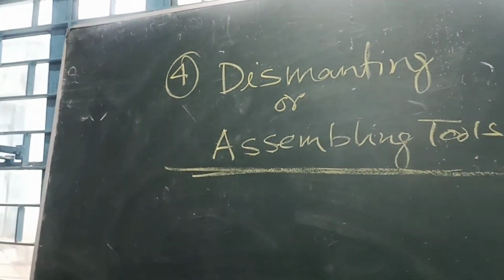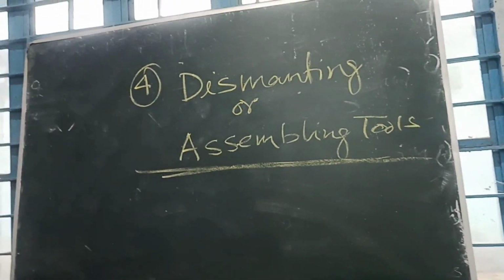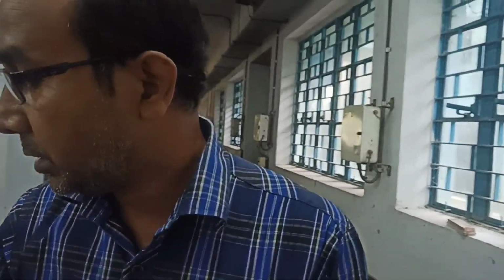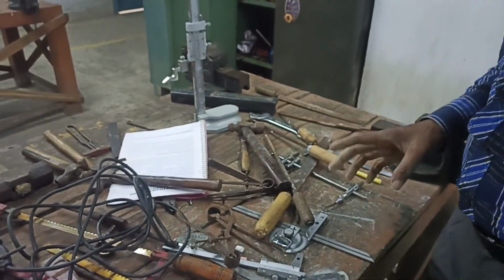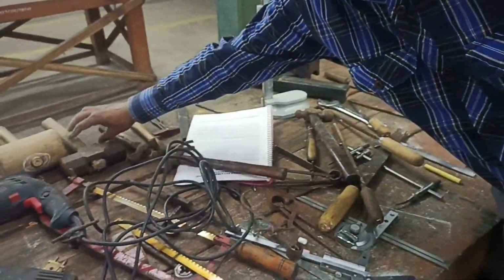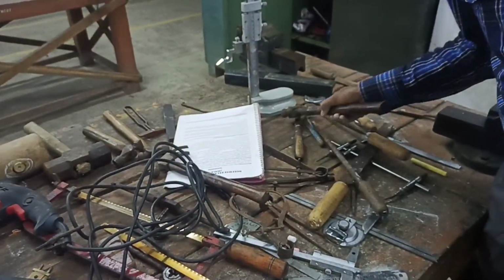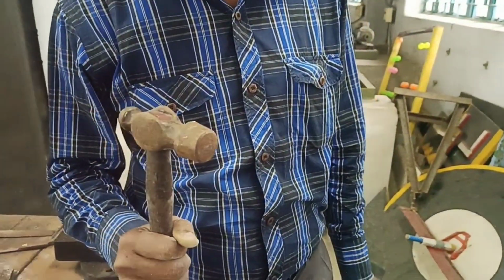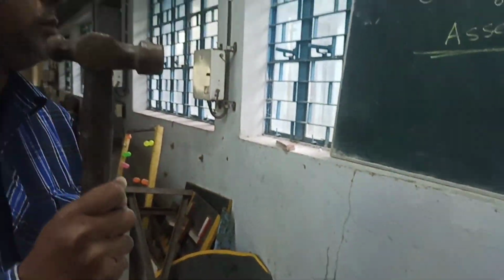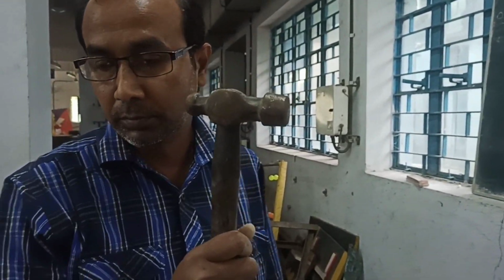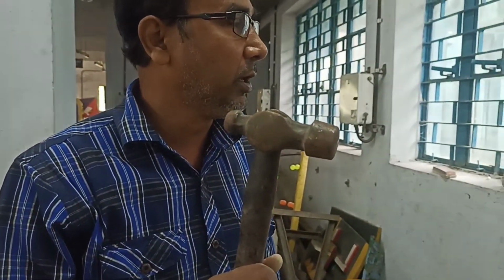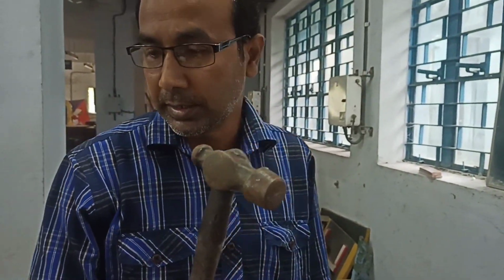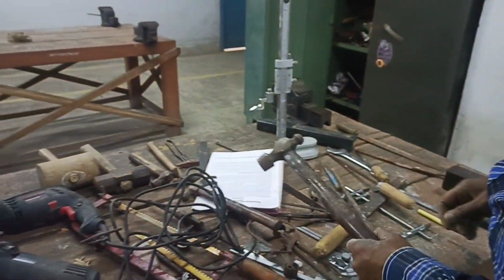This is a dismantling or assembling tool. These tools generally support and help to perform the work, the job, the production. The first one is the hammer. This hammer is used for striking on a tool. This is one type of dismantling tool. The dismantling or assembly tools are those which are used to assemble or disassemble. So this is called a disassembling tool.